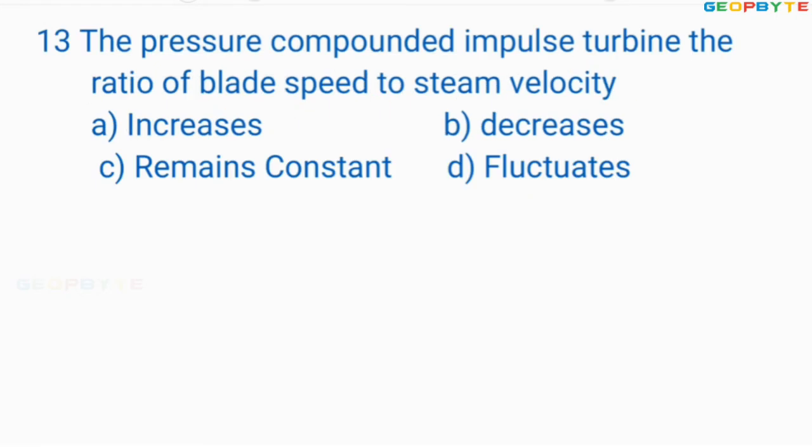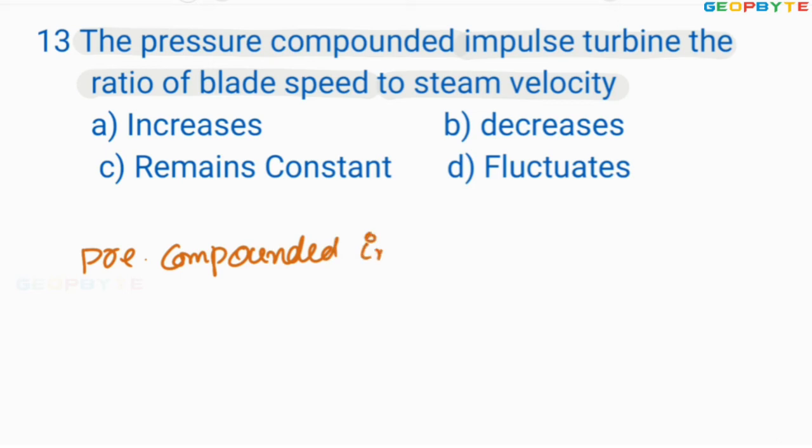Look at the 13th problem. The pressure compounded impulse turbine, the ratio of blade speed to steam velocity. The pressure compounded impulse turbine is called Rateau turbine.